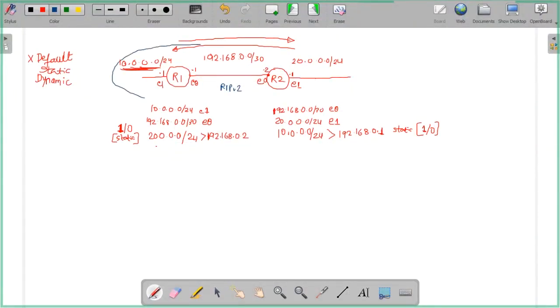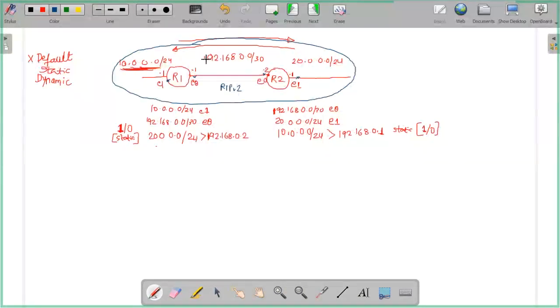You enabled RIP on both the interfaces on R1, and on R2 you enabled RIP on these two interfaces. So what will R1 send to R2?